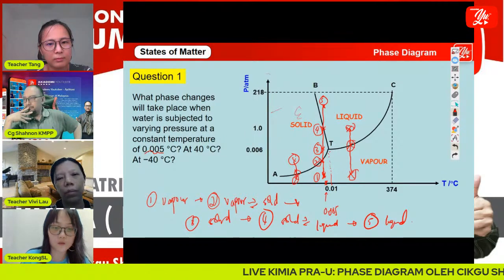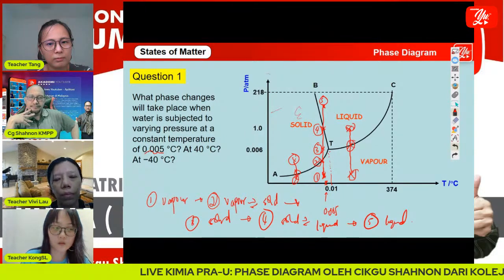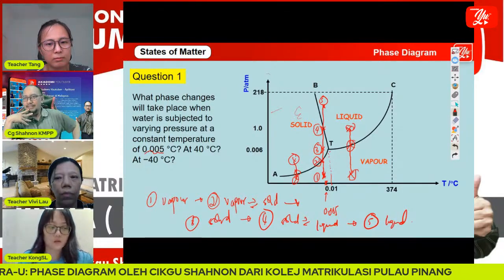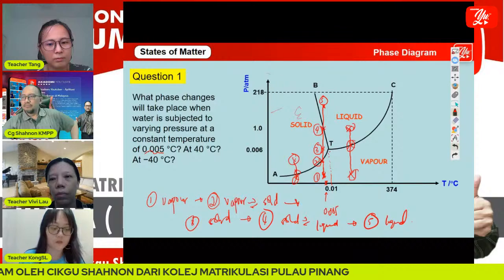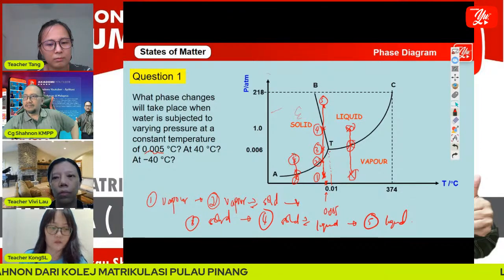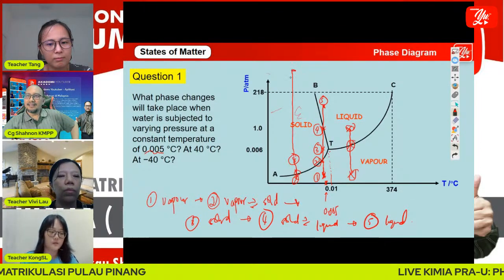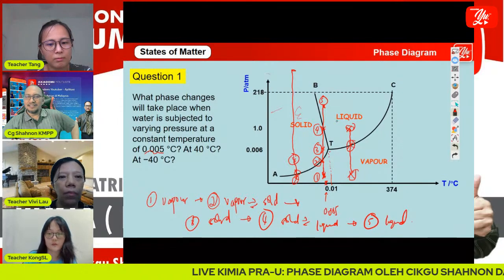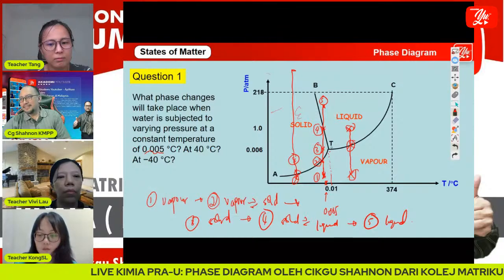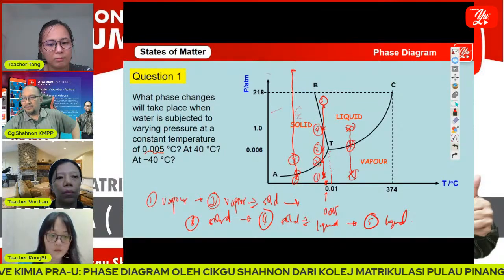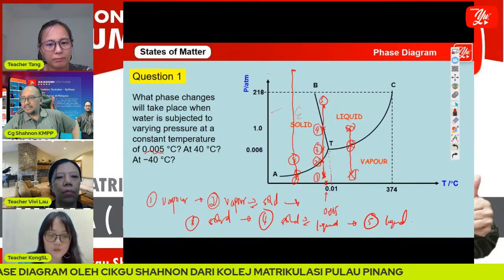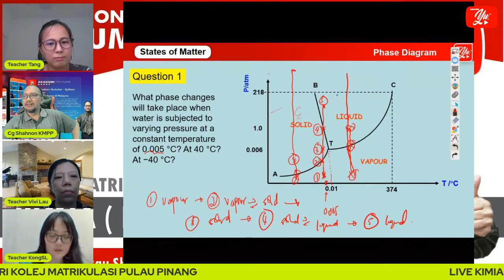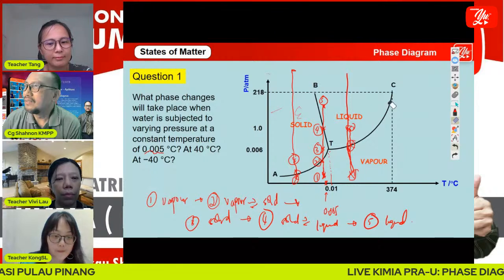From vapor, and then vapor and solid in equilibrium, and then it becomes solid, even until here. Okay, above 218 it's solid. It cannot reach the liquid phase. And for 40 degrees, only vapor and liquid. All right.